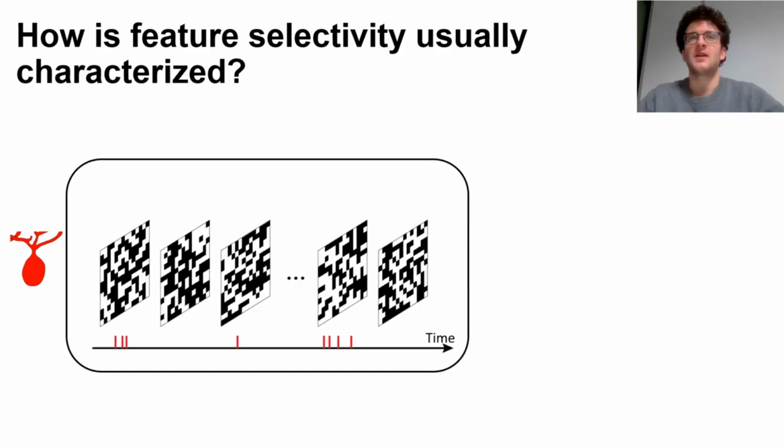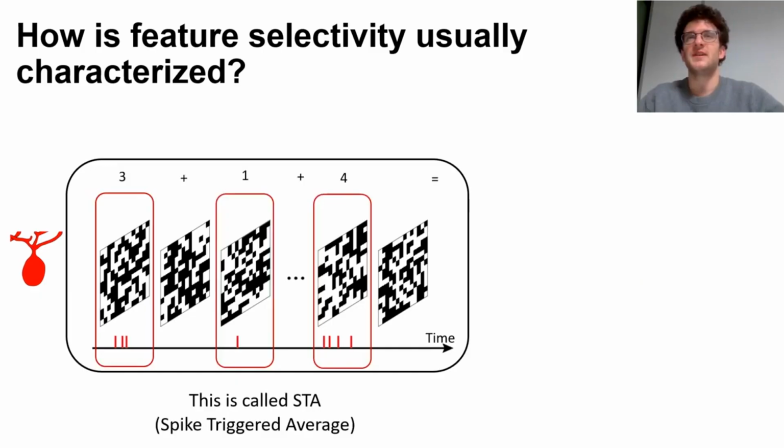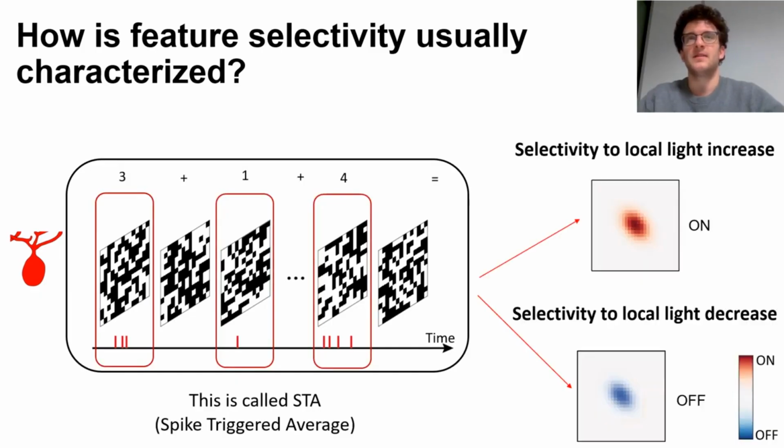In this method, ganglion cells are presented with a white noise checkerboard stimulus, and then the various checkerboard frames are averaged, weighting them by the number of spikes they evoked in the neural response. This allows us to estimate the ganglion cell's receptive field, and from the polarity of the receptive field, whether the cell is on, so sensitive to light increases, or off, so sensitive to light decreases. These characterizations, however, are always done through synthetic stimuli.